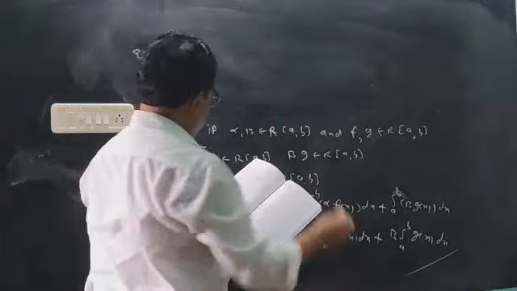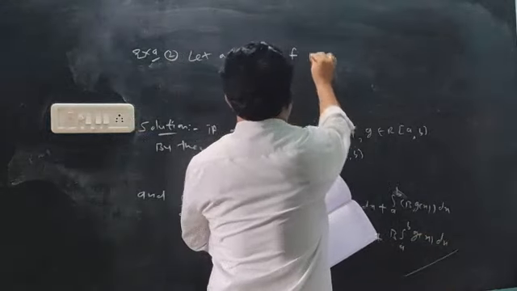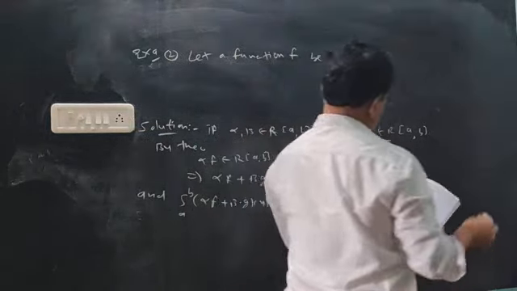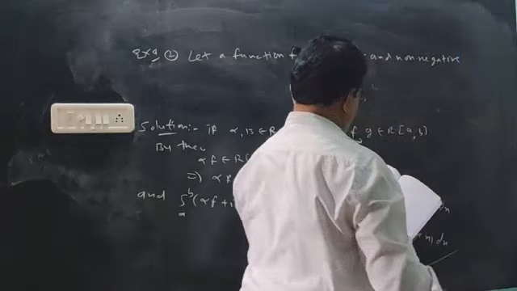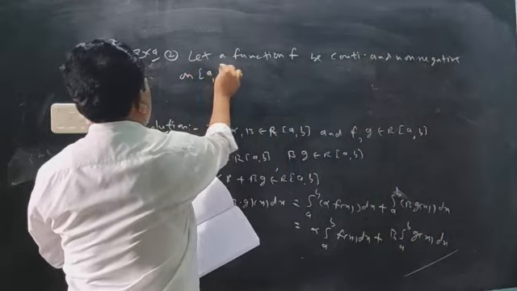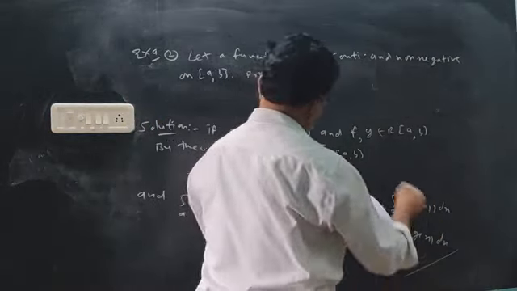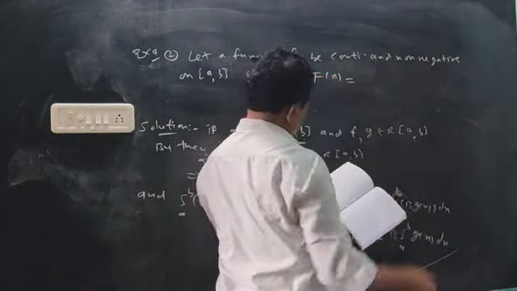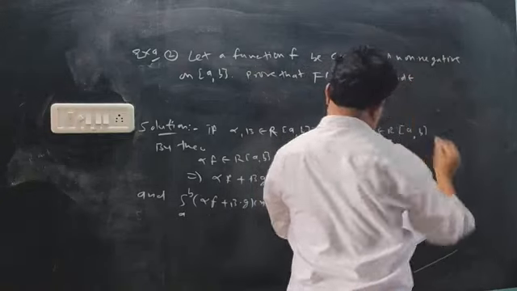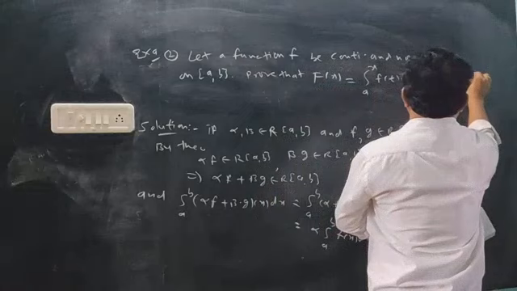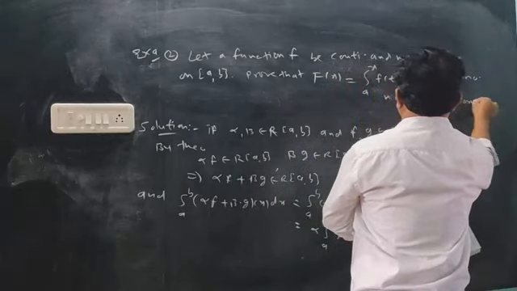Next example, again Riemann integral. Let a function f be continuous and non-negative on the interval AB, then prove that capital F of x equals integral from a to x of f of t dt for all the x's is monotonic increasing, non-decreasing. Non-decreasing means increasing on interval AB.